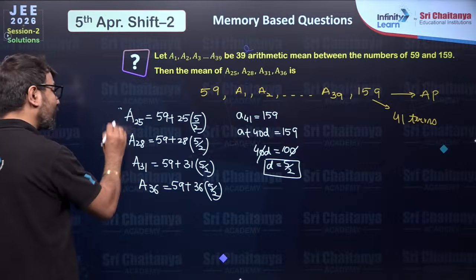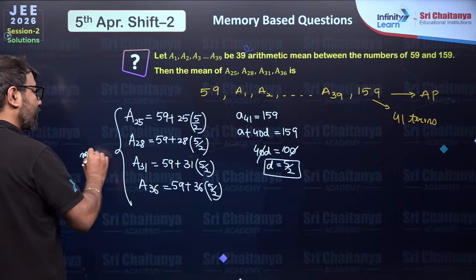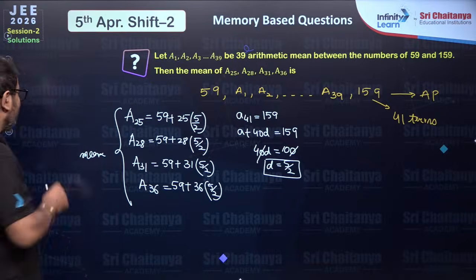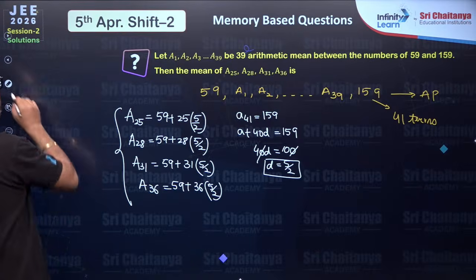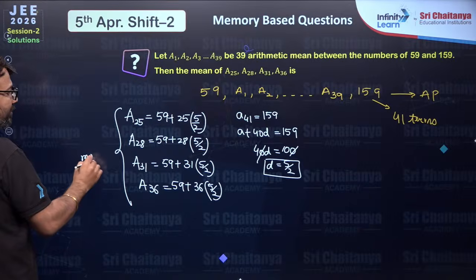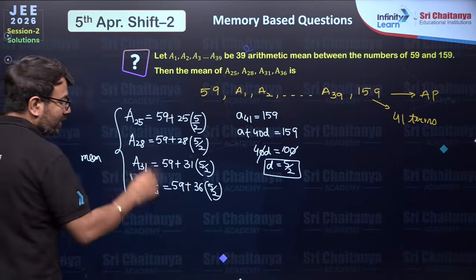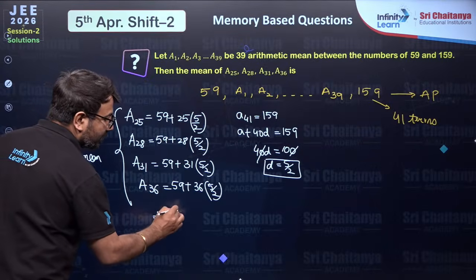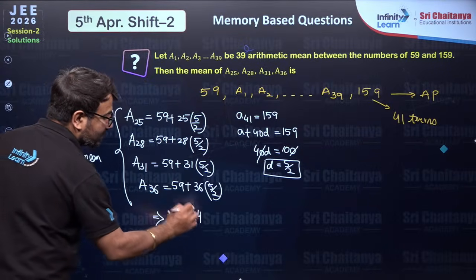And now they're asking the average of all these terms. Very easy to find the average of all these terms. How will you find the average? You do the sum of observations and you divide by the total number of observations. So let's say if you add them for getting the average, 59 is added 4 times.